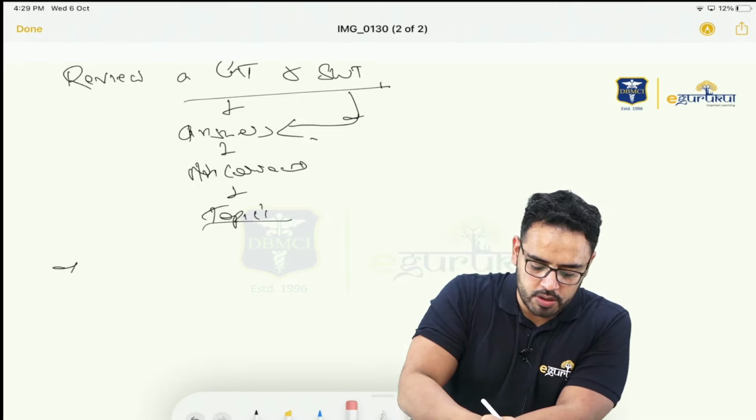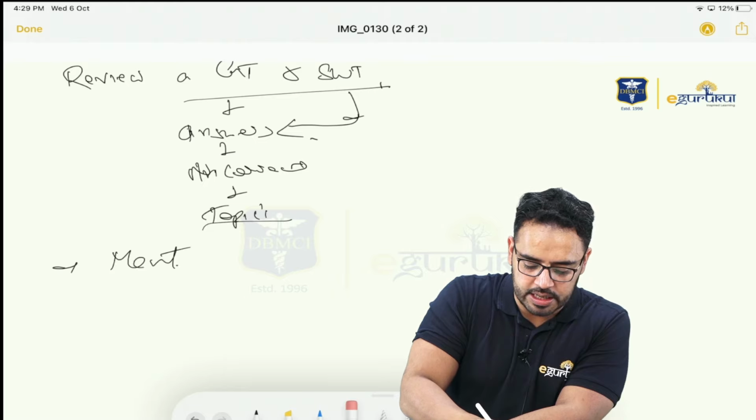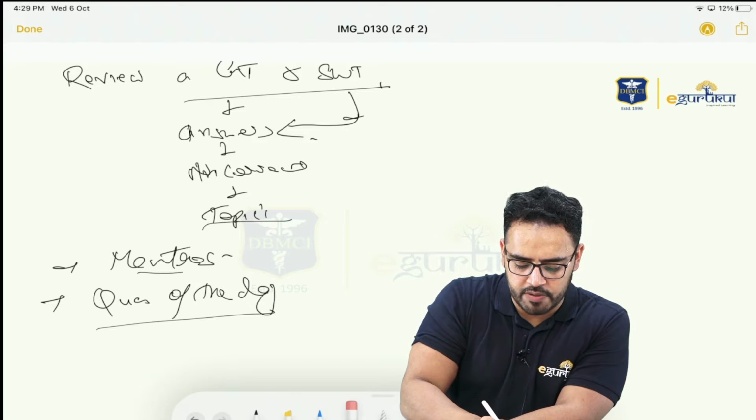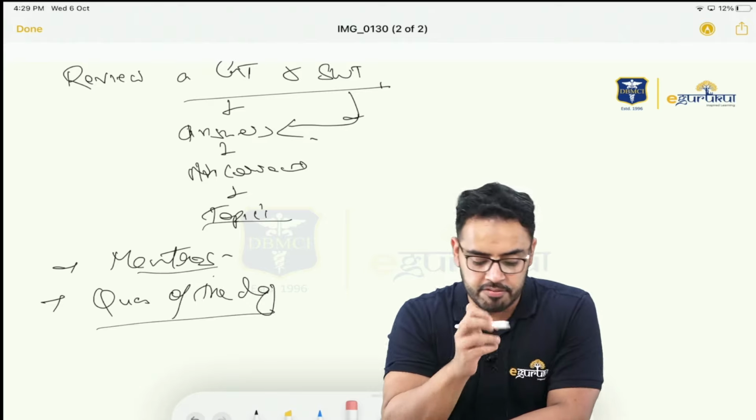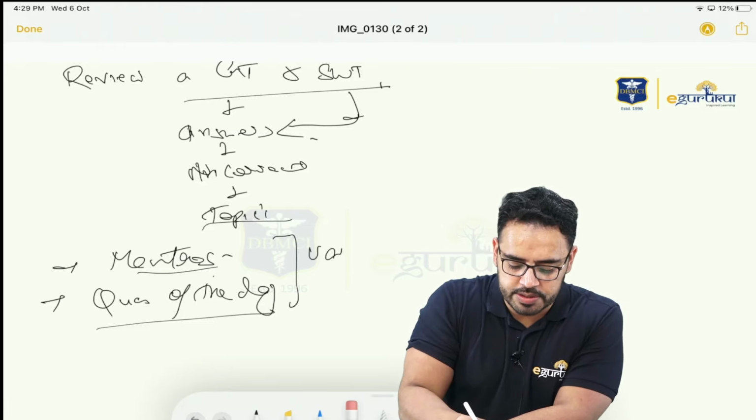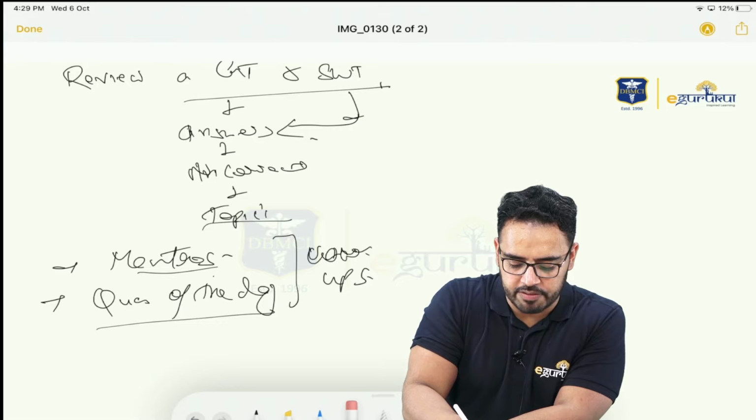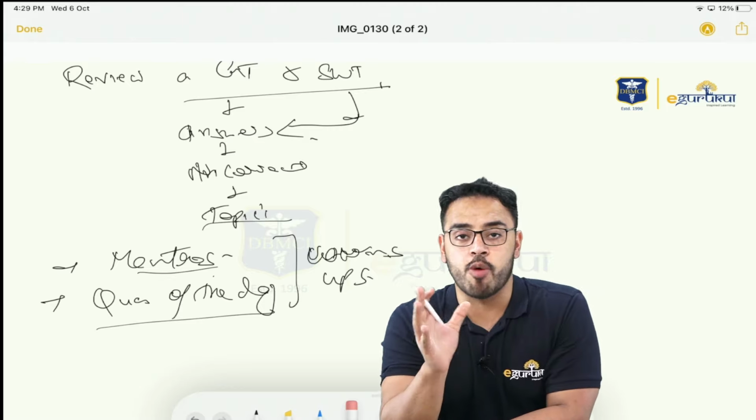Now talking about mantras and question of the day. Now in eGurukul you will find mantras and the question of the day. We believe these are basically warm-ups. Pardon my handwriting, it's very bad. This is basically like a warm-up exercise.